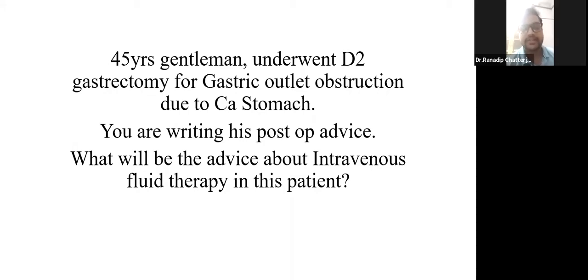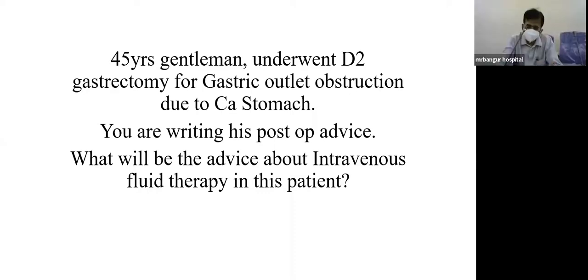And also the clinical status will tell us about the dehydrated state of the patient. So we will also correct the dehydration. What do you expect in this patient? What do you expect about the electrolyte status in this patient?